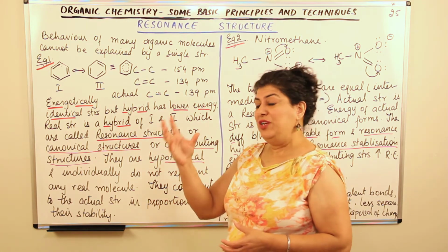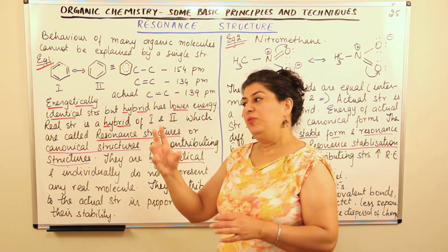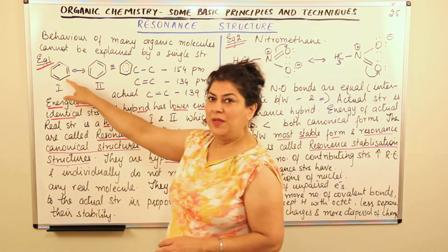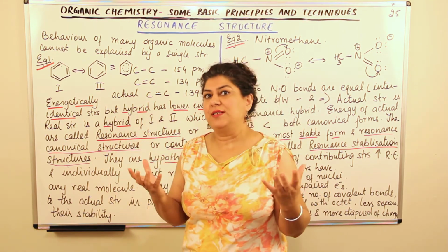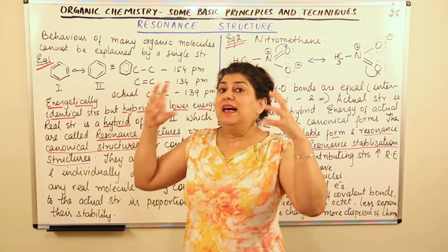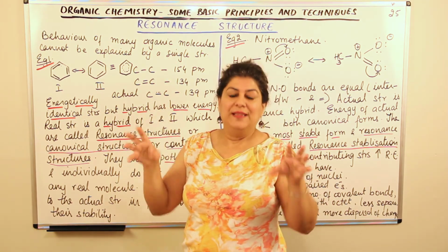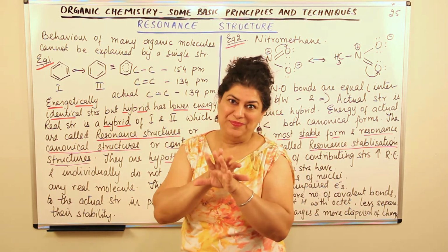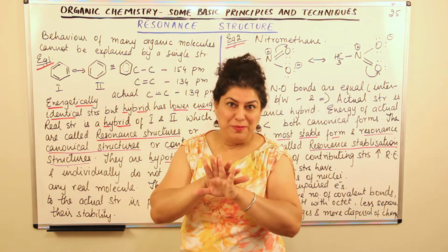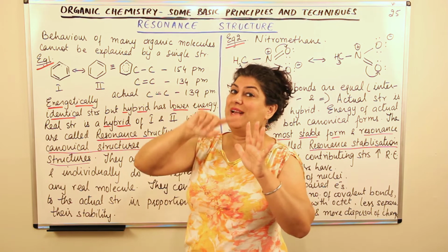When you have a certain compound whose structure cannot be shown by a single structure, you need different structures, and these different structures are hypothetical, they are imaginary. The actual structure cannot be explained by any one of them. The actual structure of the molecule is a hybrid of them. It is a resonance hybrid. And this delocalization of electrons is known as resonance.